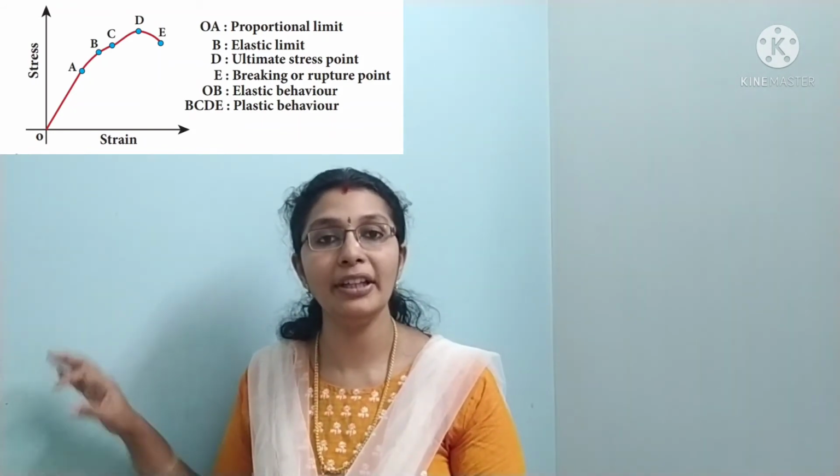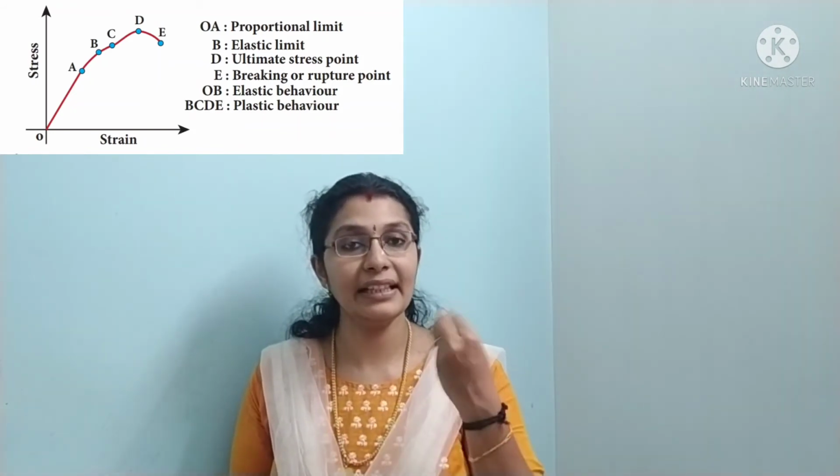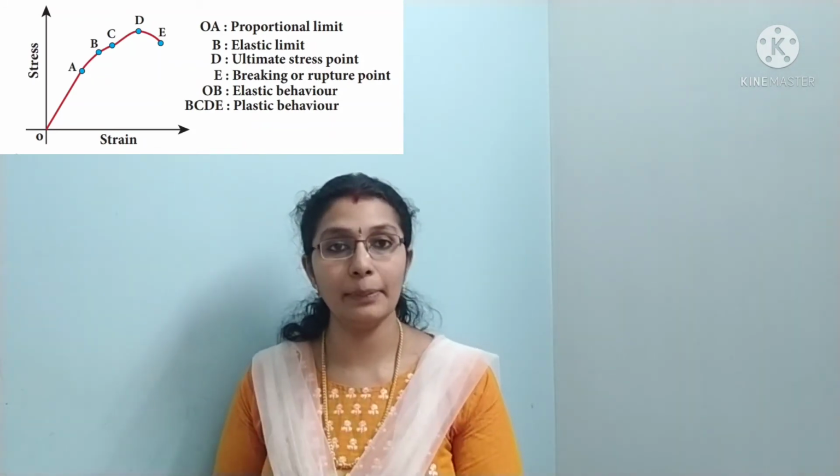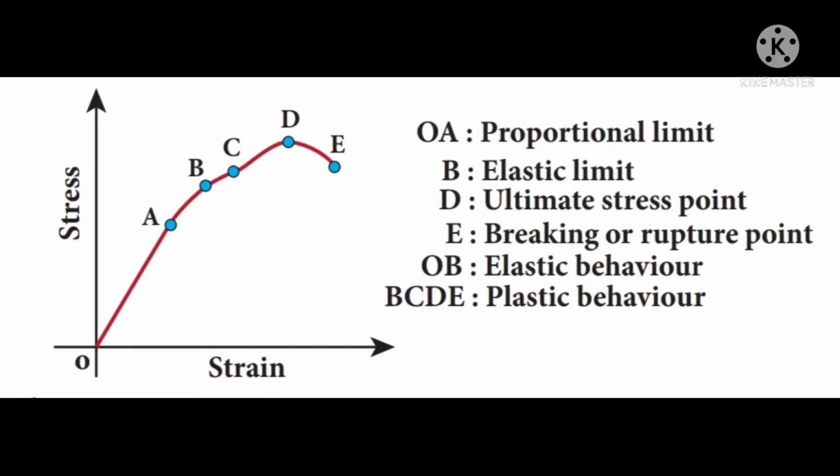From point A to B, if you see, stress is increased much greater. So at that time stress is not directly proportional to strain. Thus Hooke's law is not valid anymore, but if you remove the deforming force, it will come back to its original shape and size, thus proving that it is still elastic, only until the point B. So the point B is called the elastic limit, beyond which the material is no more elastic. Clear? Now look at the region B and C.